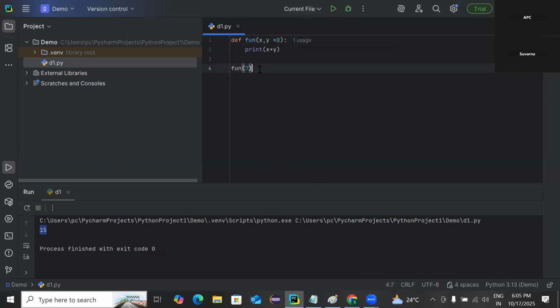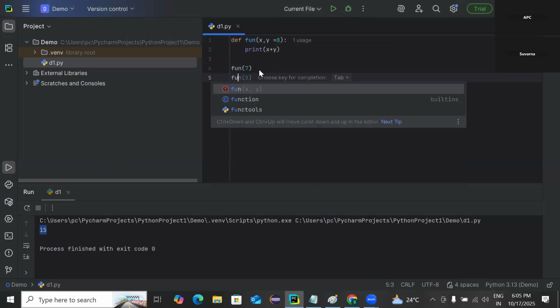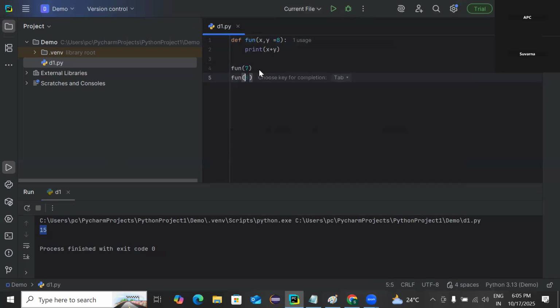One more case, I can call the same function with two arguments also. In that case, you get the answer as 16 because the x value got the value 8 and the y value is the same now. Let me slightly change that to 6. Now it is 14. It got overwritten with the sent parameter, that is 8 plus 6, 14. Okay, that is one thing.